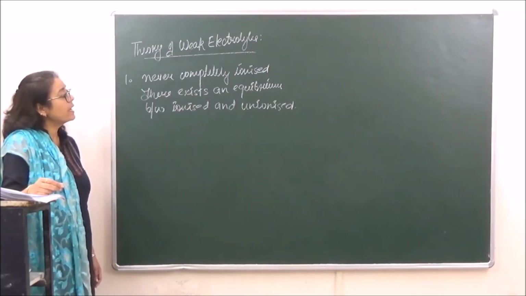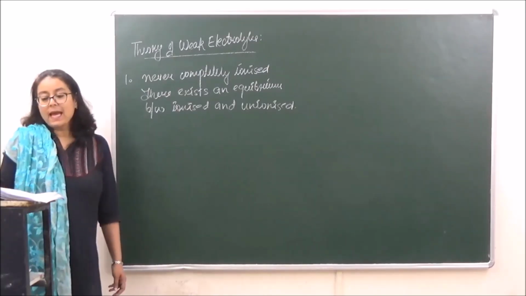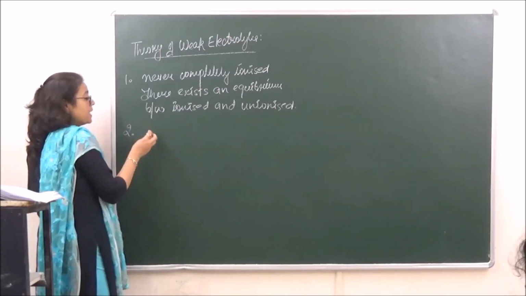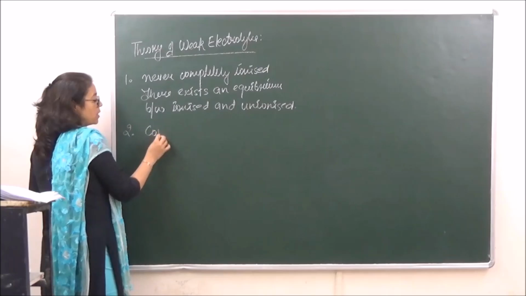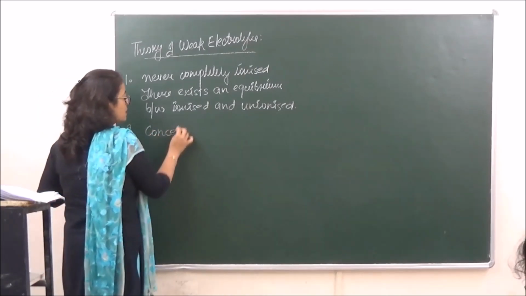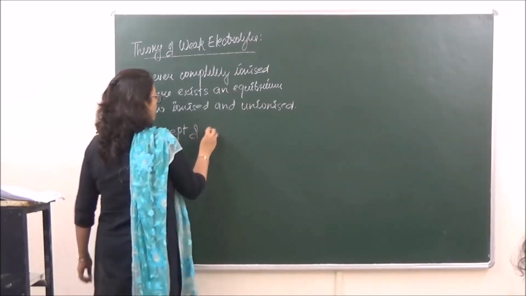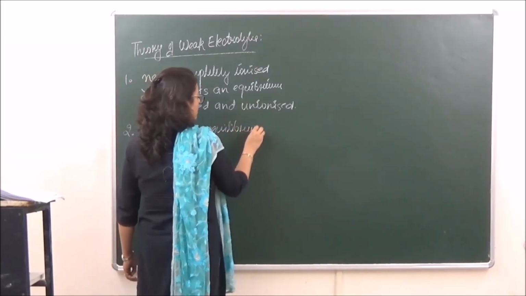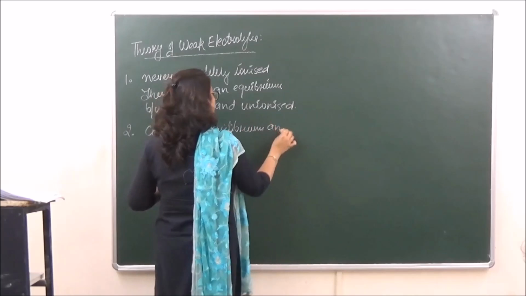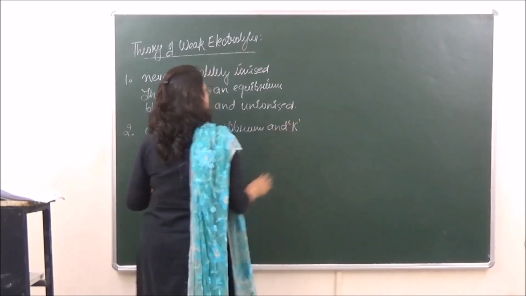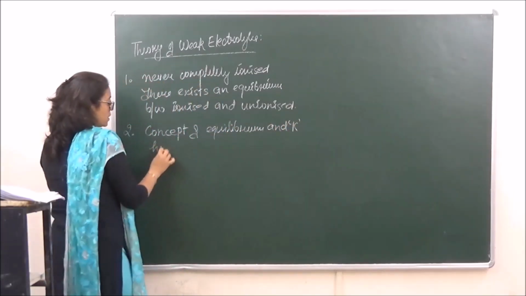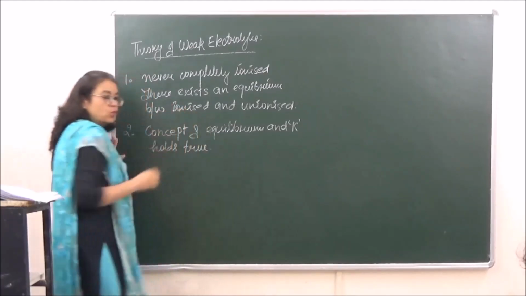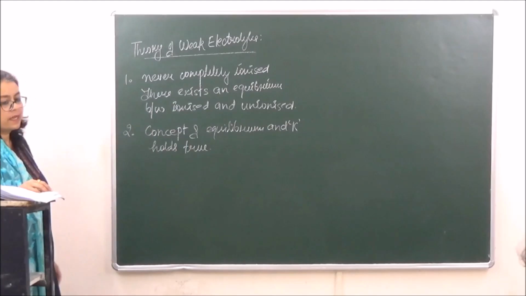For weak electrolytes there is going to be an equilibrium, and the concept of equilibrium and equilibrium constant holds true for weak electrolytes.